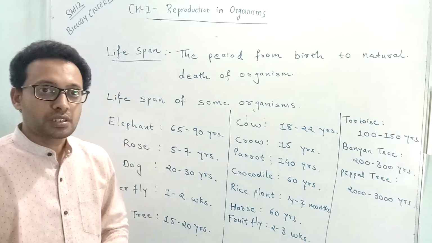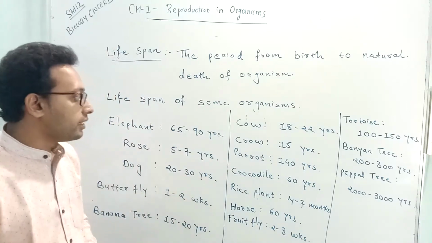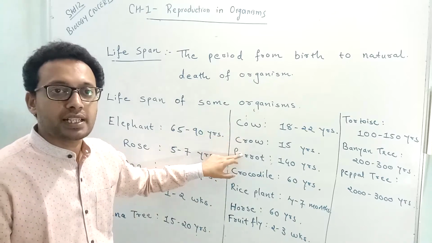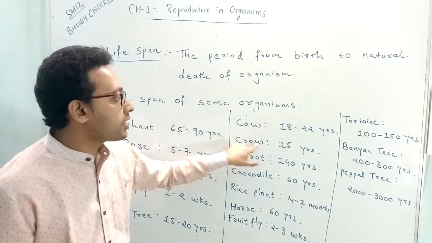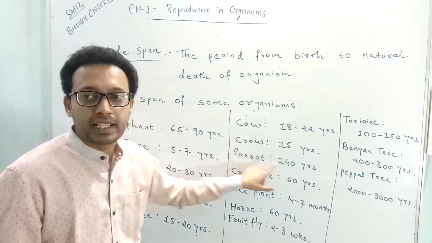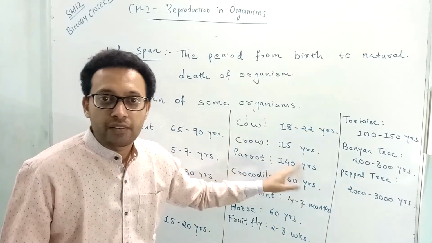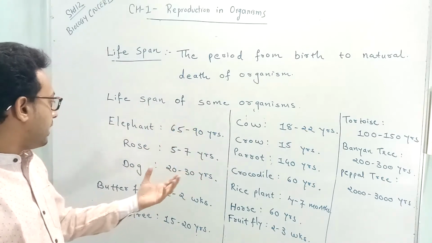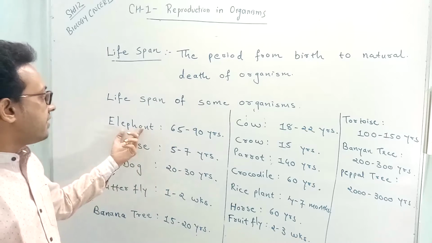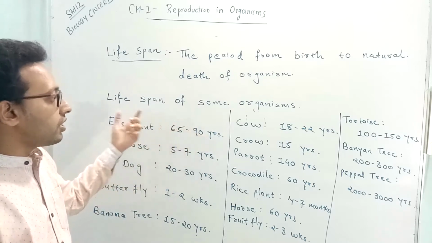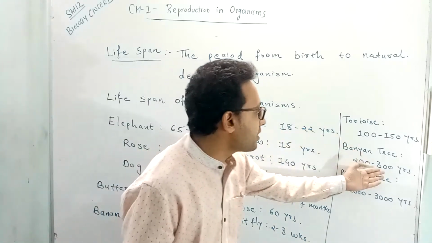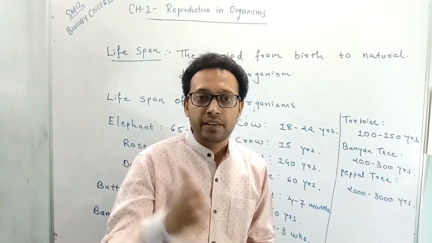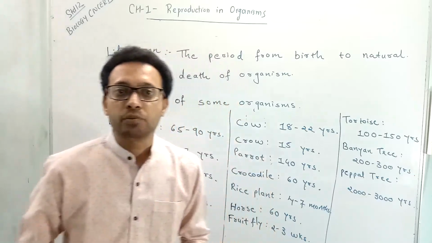How does this occur? It doesn't depend on the size even. If you see the crow and the parrot, they are mostly similar in size. But the crow can live for 15 years, the parrot can live for 140 years. Even if you compare the elephant and any small animal like a dog, the elephant has 65 to 90 years, or you can also consider the banyan tree. The banyan tree has 200 to 300 years. That means the lifespan may vary from living organism to living organism.